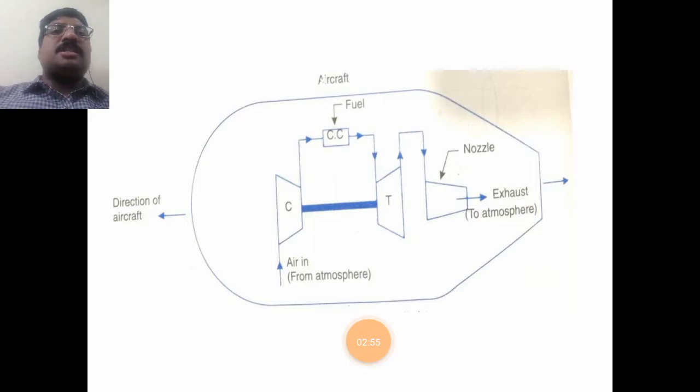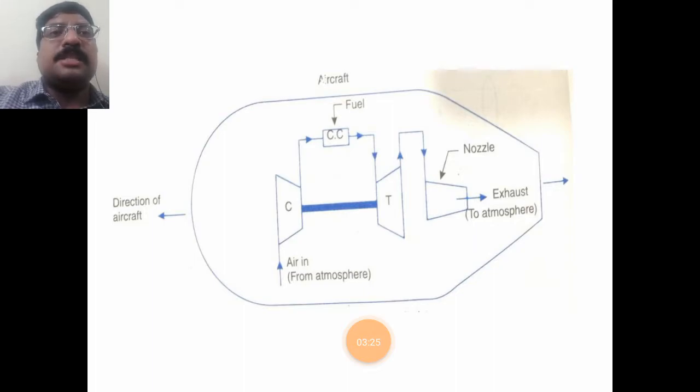What is the function of the diffuser? In the diffuser, the high kinetic energy of the air is reduced and the pressure energy is increased. That is the function of the diffuser. So the high velocity air enters through the diffuser, the kinetic energy is reduced, and it is passed to the compressor. In the compressor, the air is highly compressed and passed to the combustion chamber.